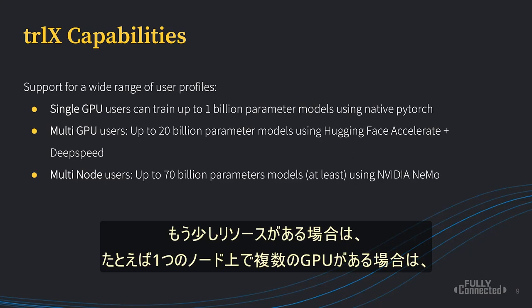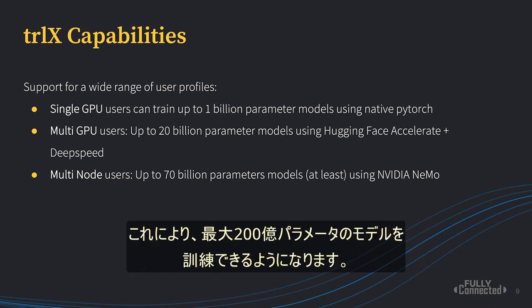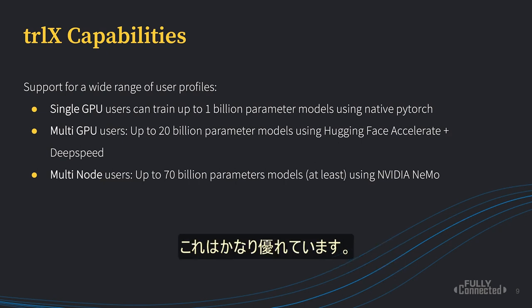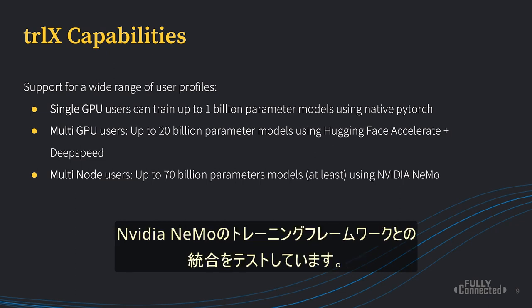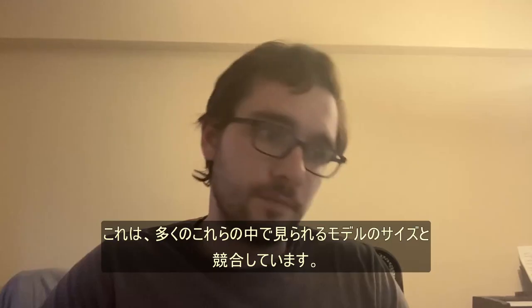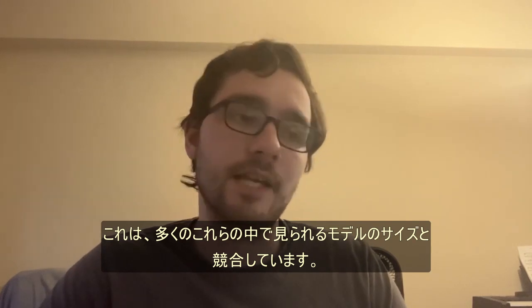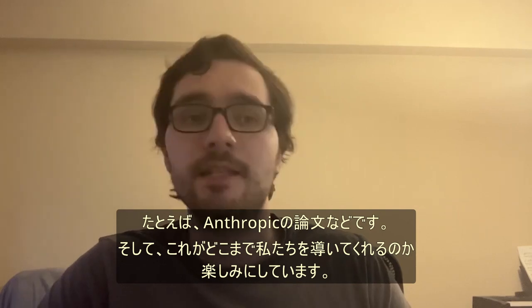If you have some more resources, so maybe multiple GPUs on a single node, you can consider training using Hugging Face Accelerate integration plus DeepSpeed, which allows you to train up to about 20 billion parameter models. And this is quite good. And if you are a particularly well-endowed user with multiple nodes of A100s or something, then we have tested our integration with the NVIDIA NeMo training framework, fine-tuning models up to 70 billion parameters. And this is competitive with the size of models you see in many of these Anthropic papers, for example. And we're excited to see where this takes us.